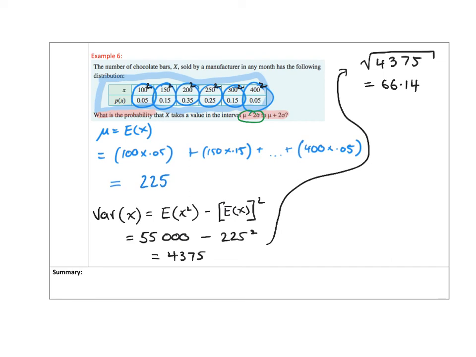So on one barrier here we need to say 225 minus 2 times 66.14, and our lower bound is 92.72. Our upper bound, mu plus 2 sigma, is 225 plus 2 times 66.14, and our upper bound here is 357.28.